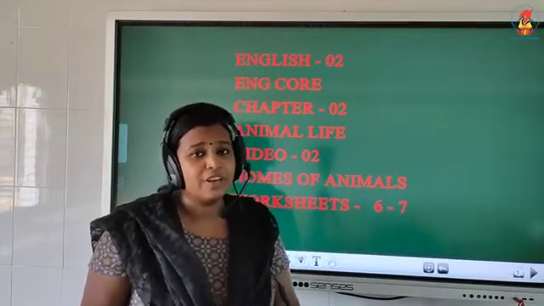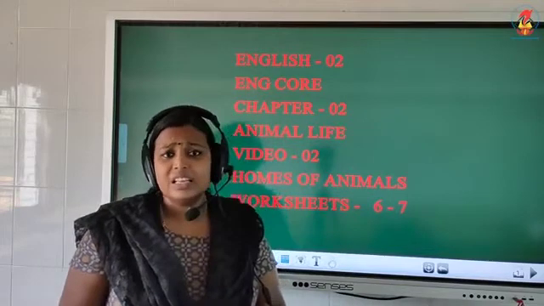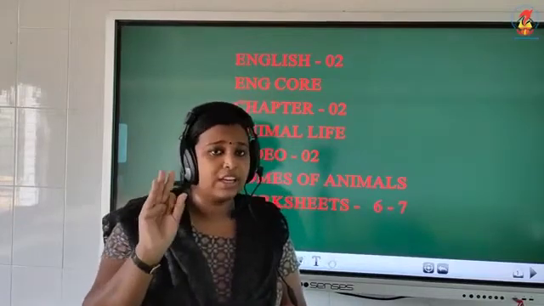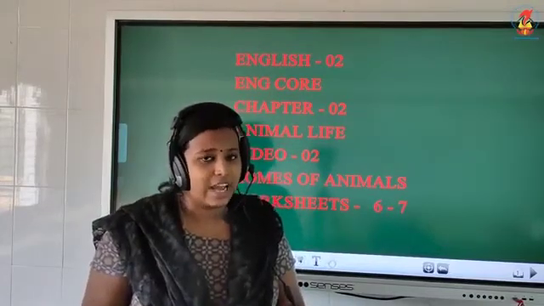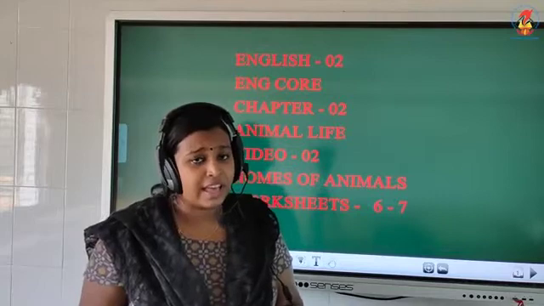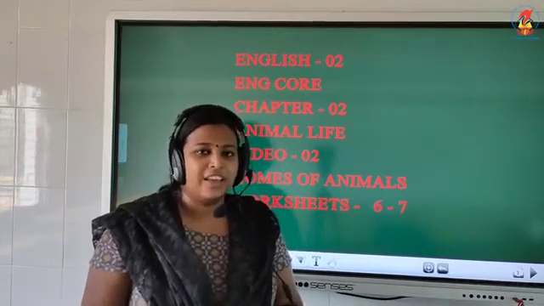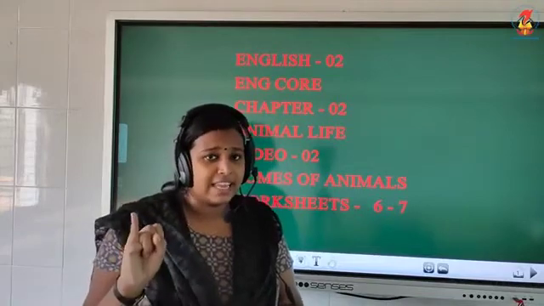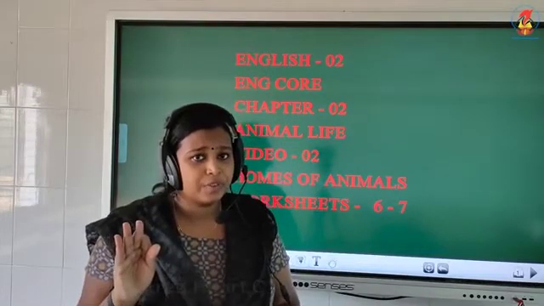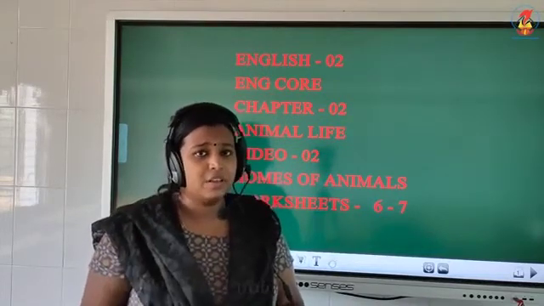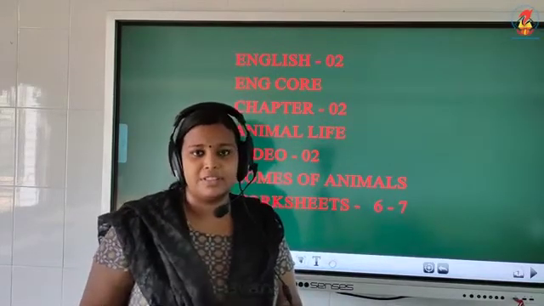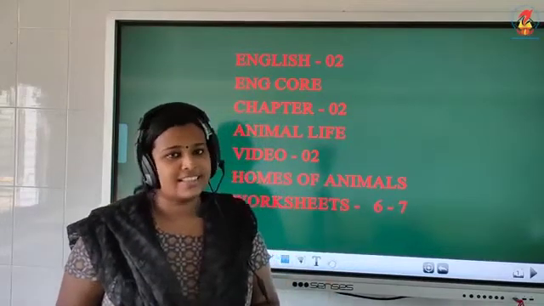Next, we learned food habits of animals. Yes, animals eat different kinds of food. Cow, buffalo, goat and elephant eat grass, yes, plants and leaves. Okay, next, tiger, wolves, then lion, leopards, what will they eat? They will kill and eat the flesh of other animals. So this is what we learned yesterday.